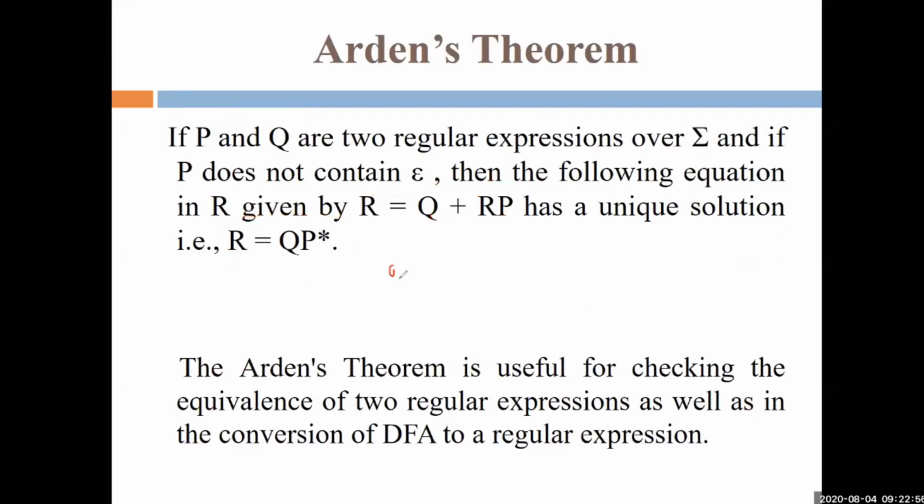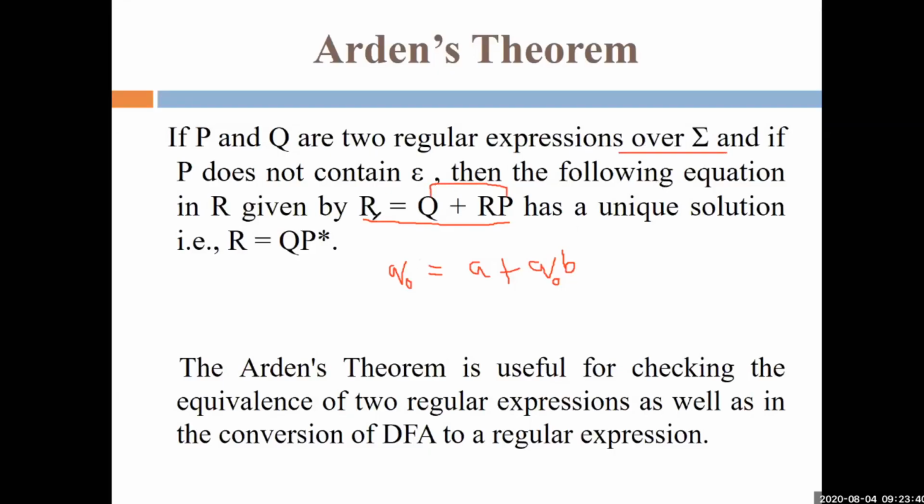For example, suppose Q0 equals A plus Q0B. Suppose this is any equation given to you. Now our objective is very clear and simple: we check whether the given equation is in the form R equals Q plus RP. In this equation, P and Q must be regular expressions over sigma, meaning the regular expression depends on the input alphabet.